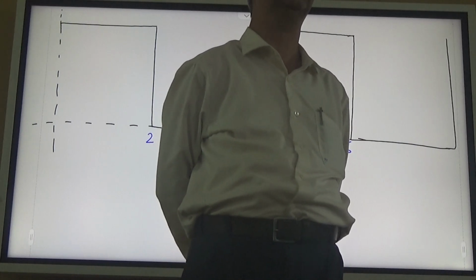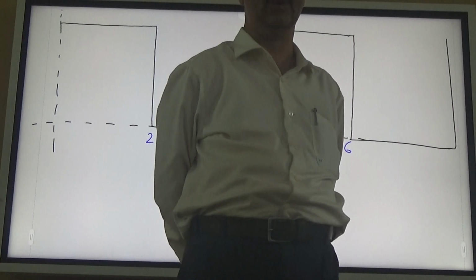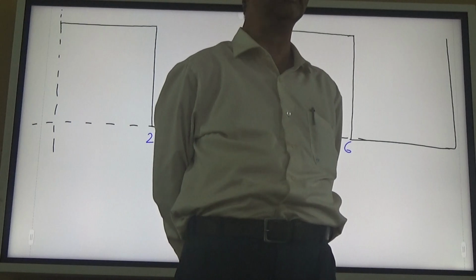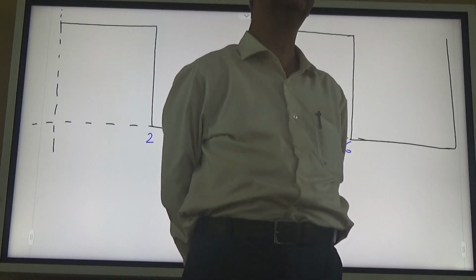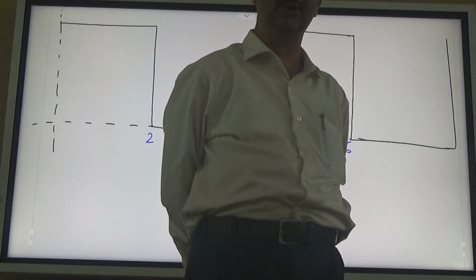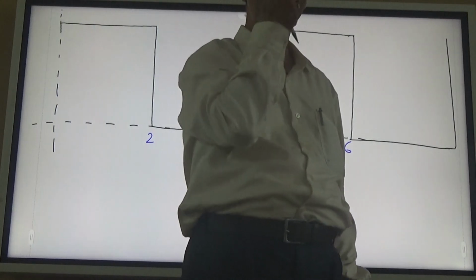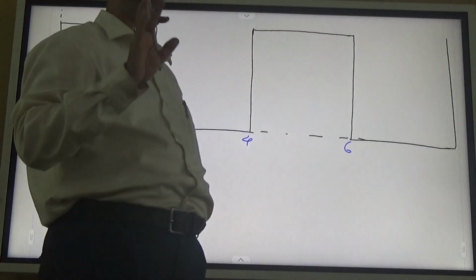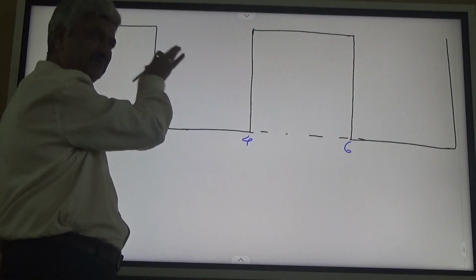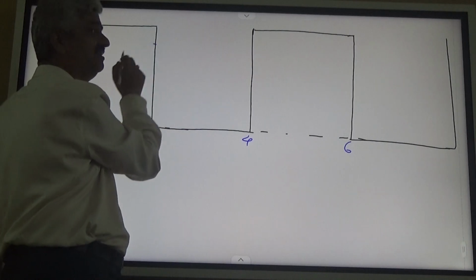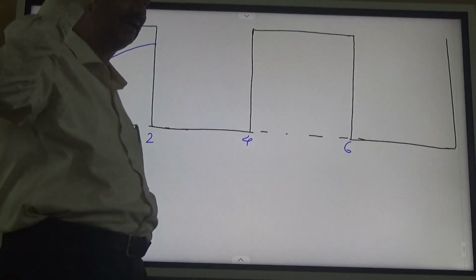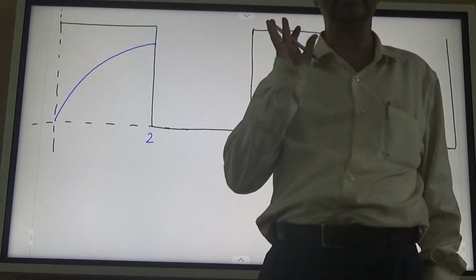What is e raised to minus 2? 1 upon e square. What is e square? E square is around 8, not exactly, around 8, right? So 1 upon e square is 1 by 8, which is 0.125. 1 minus 0.125 is 0.875, right? So it will reach up to 7/8 approximately, 7/8 level, in an exponential manner. Is it okay? Everybody agrees now? Everybody agrees?